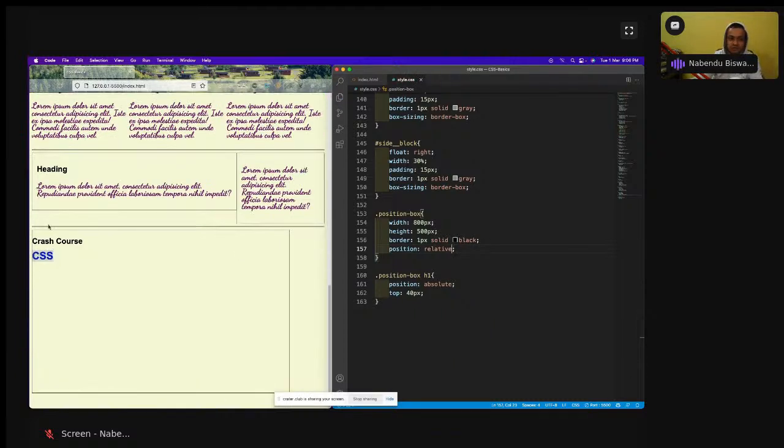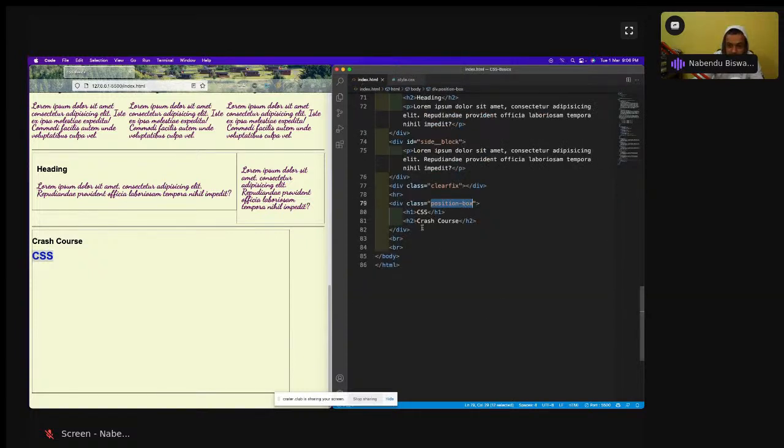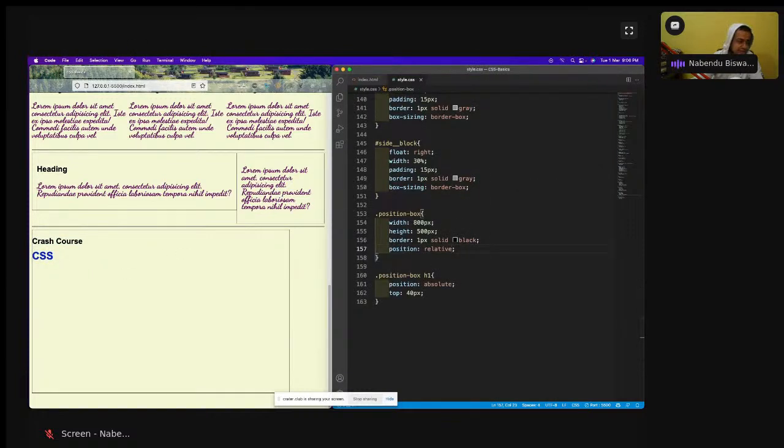Now the h1 has moved down from the top 40 pixel. Okay, top 40 pixel. See, by default the h1 was at the top, but now the h1 is below, 40 pixel from the top. It has moved. Okay, so that is how position relative works.